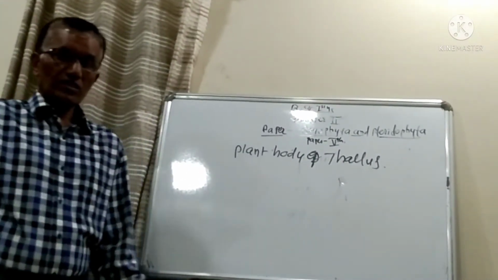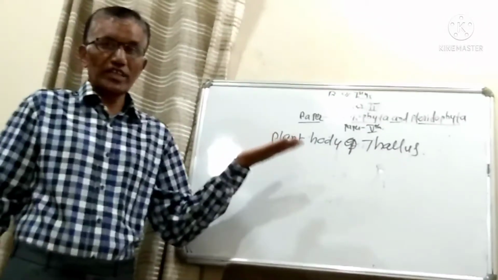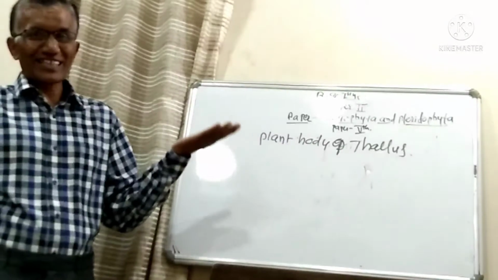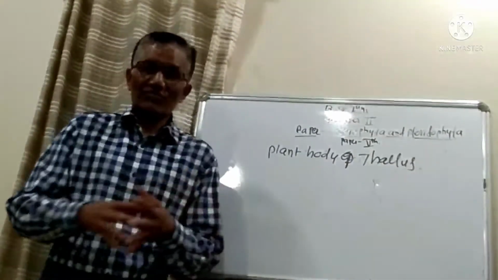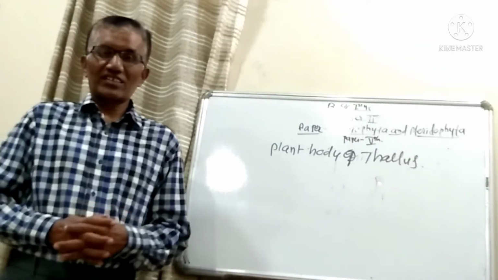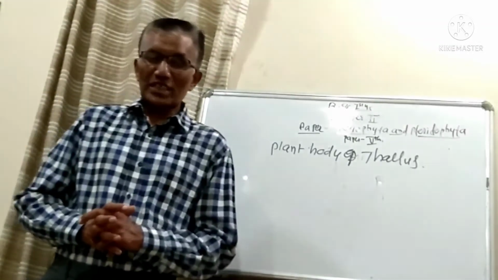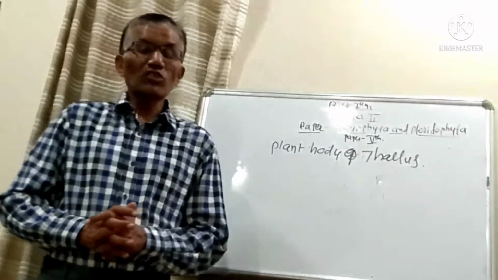While describing the thallus structure or plant body of Funaria, first of all you have to describe the external characteristics: what type of roots are there, what type of stem, what type of leaves, and what type of fertile and non-fertile branches.